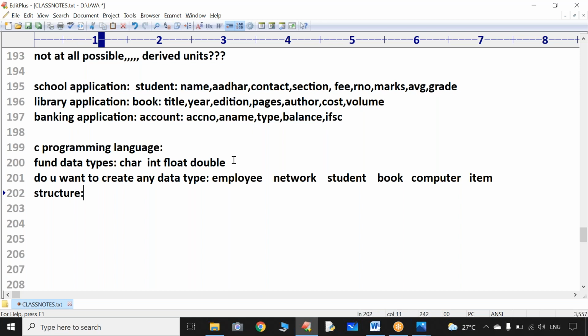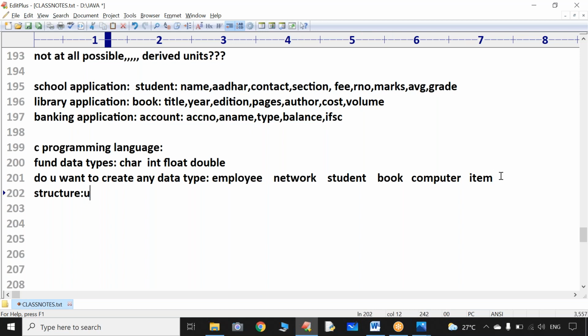Sir, structure. So using the structure concept, we are able to create our own data type, user defined data type.